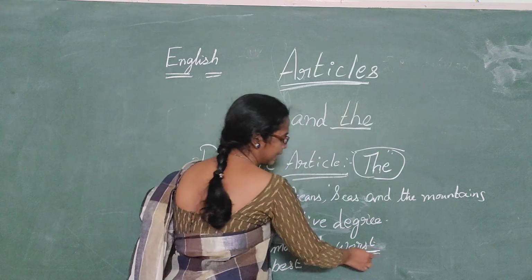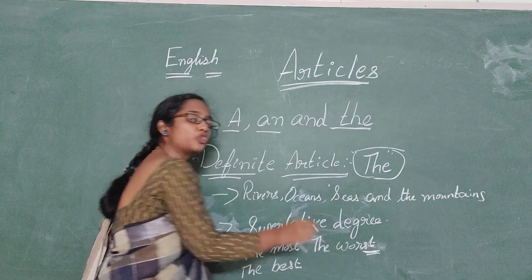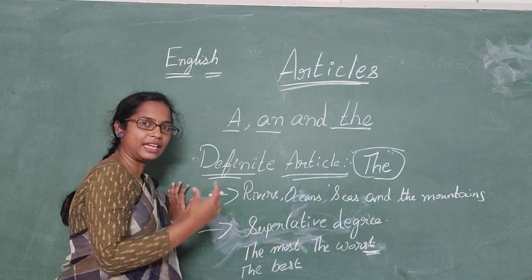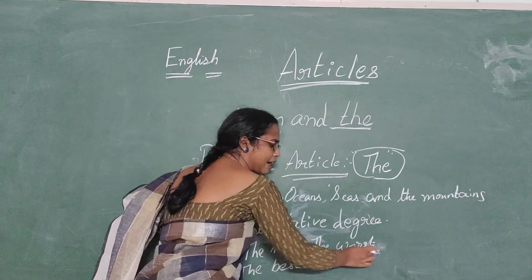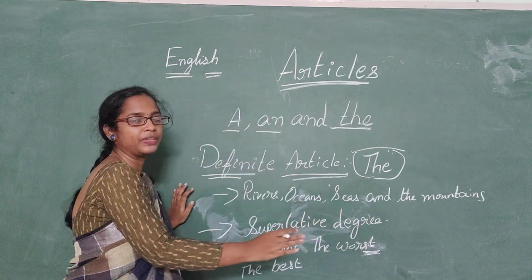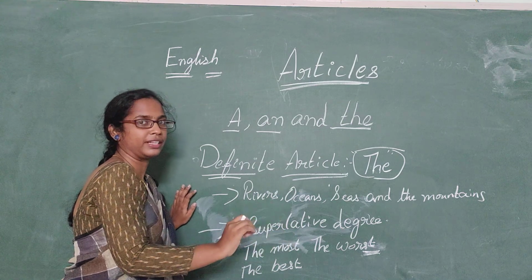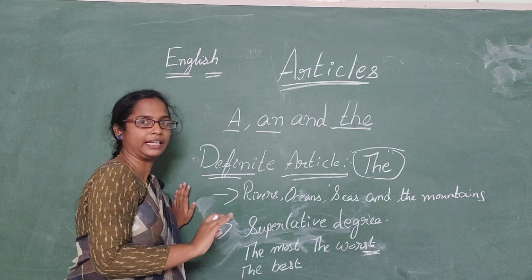A word that ends with the letters st is in superlative degree. Any word that has st as its suffix, which is added at the end of the word, that is nothing but a suffix. Suffix will be st for any word that is in superlative degree.